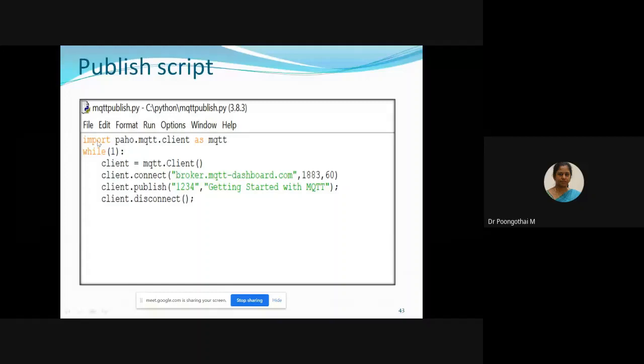So it's a very simple code. First you have to import your Paho MQTT client. Inside, you have to create an instance, and next give your broker details along with your TCP connection, and I'm going to publish this message. Here 1 2 3 4 is nothing but your topic. Every message is associated with one topic, and you have to specify this topic. Once the message is published, you have to disconnect the client. Is that clear? I will execute this code.